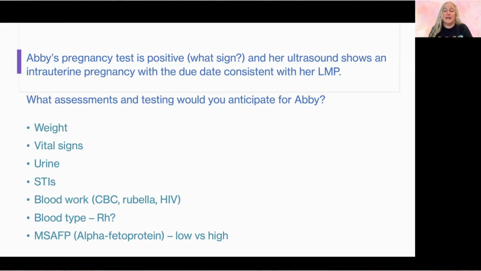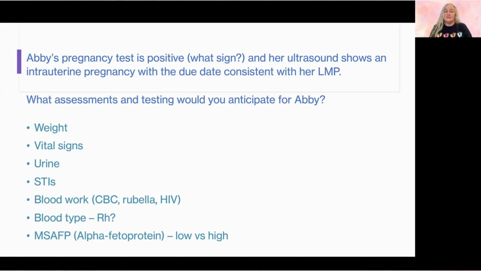So for her first prenatal appointment, we want to start looking at testing. We're going to check her weight. We're going to check her vital signs. We're going to check her urine. We can test for STIs. We're going to check blood work. We're going to look at her blood type. And then depending on where she's at in her gestation, we might also check her alpha-fetoprotein.